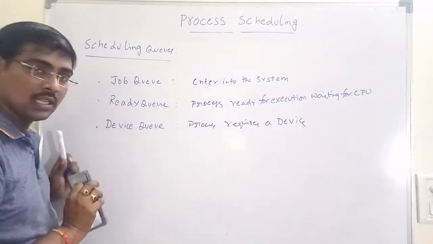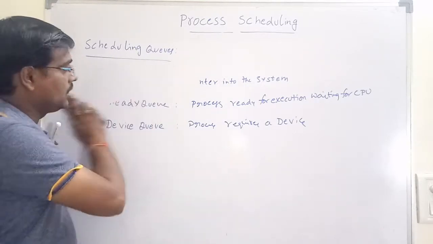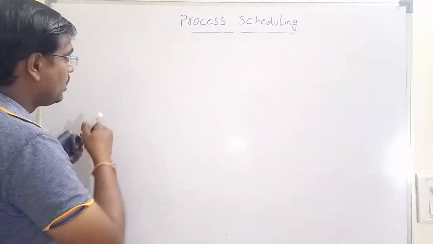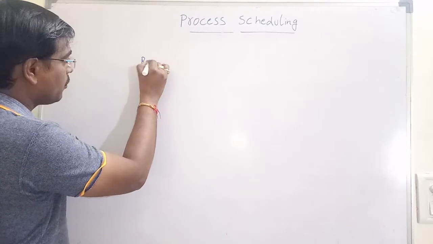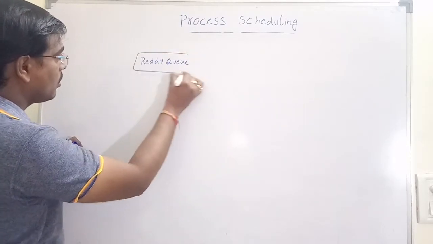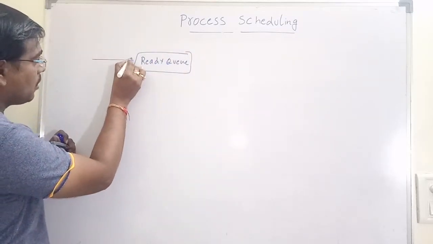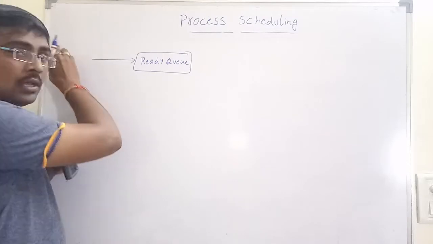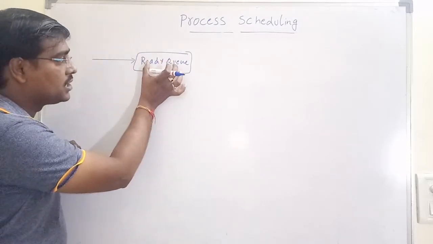Now you will see the queuing diagram. The queuing diagram starts with the ready queue. From the job queue, some set of processes are placed in the ready queue.